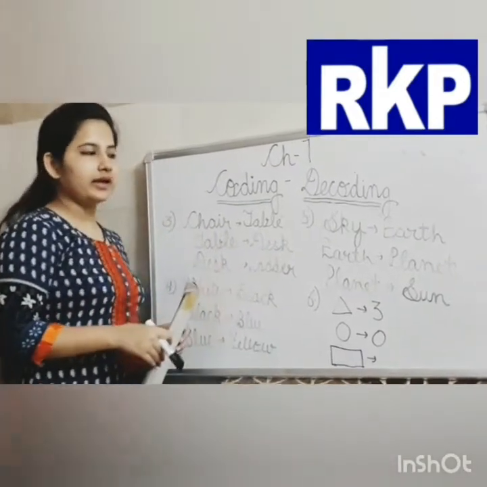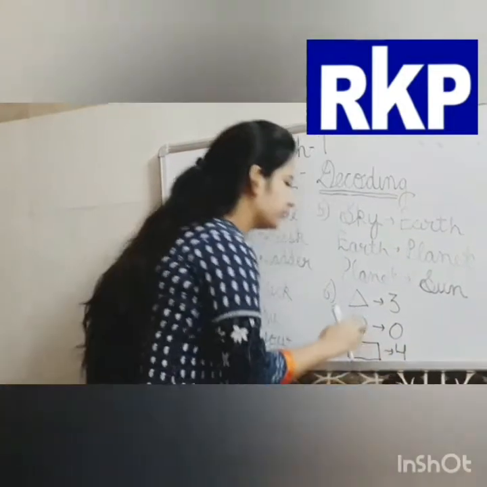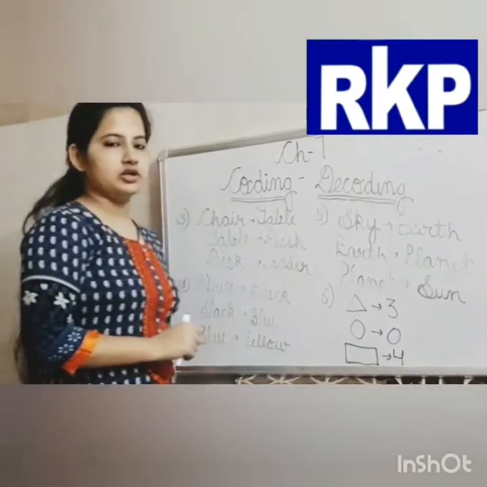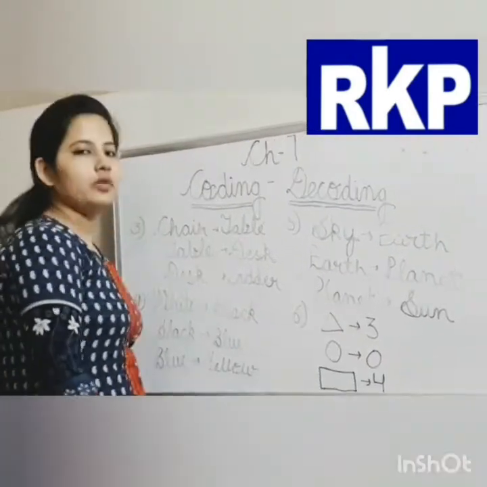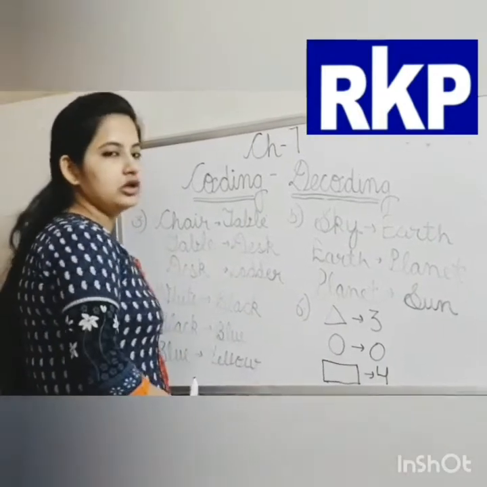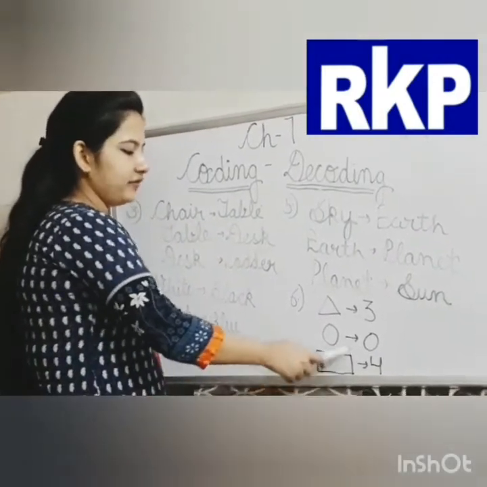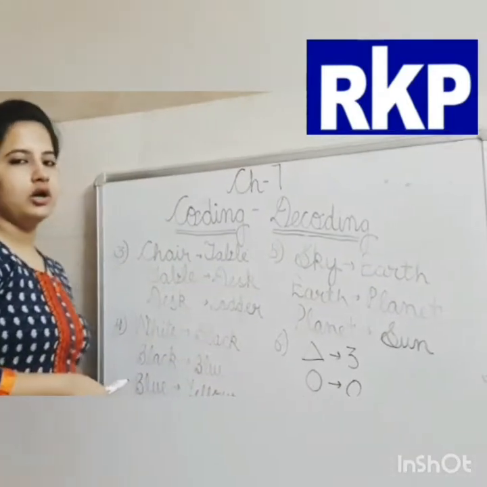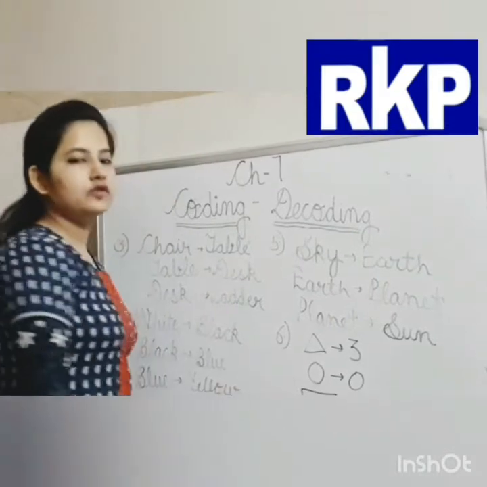Yes, the correct option will be 4, because there are 3 corners of a triangle, so it is known as 3. There are 0 corners of a circle, so it is known as 0. And we have 4 corners in a rectangle. So it will be written as 4.